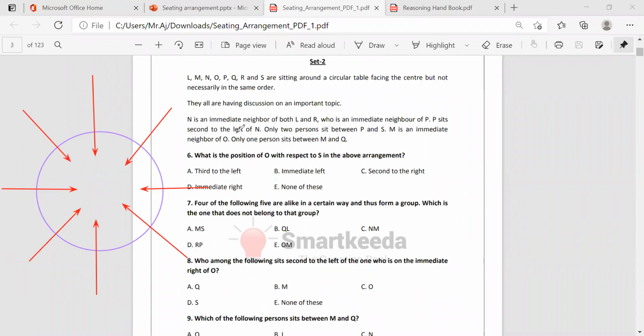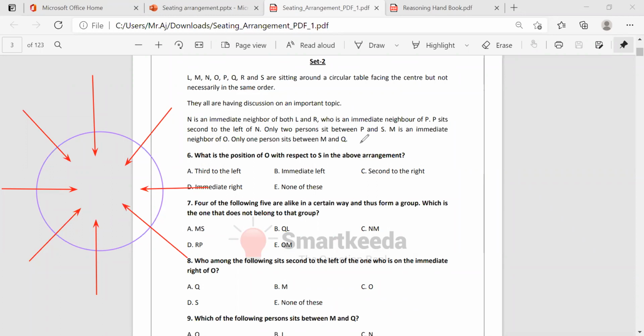Now come to the first statement. Just read the statements step by step. First, when you get a clear idea about a statement, then we go with it. What is the first statement here? N is an immediate neighbor of both L and R. Who is the immediate neighbor of P? P sits second to the left of N. Only two members sit between P and S. M is an immediate neighbor of O. Only one person sits between P and Q.